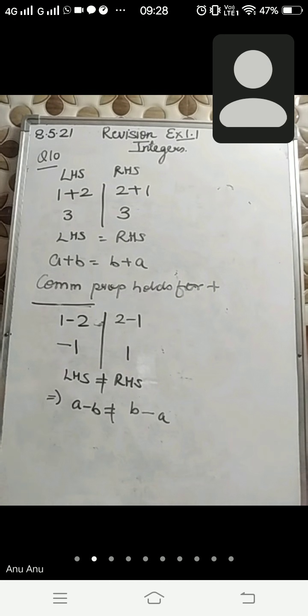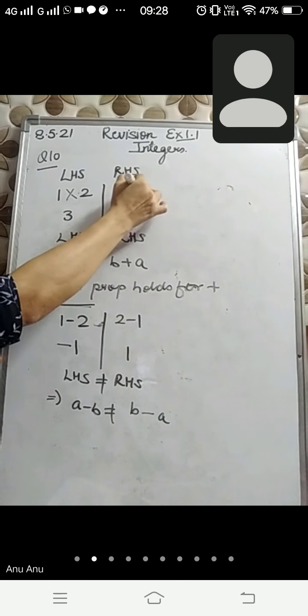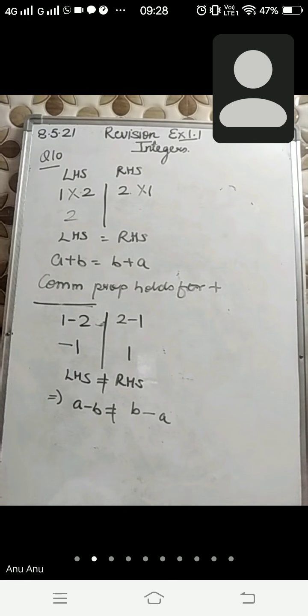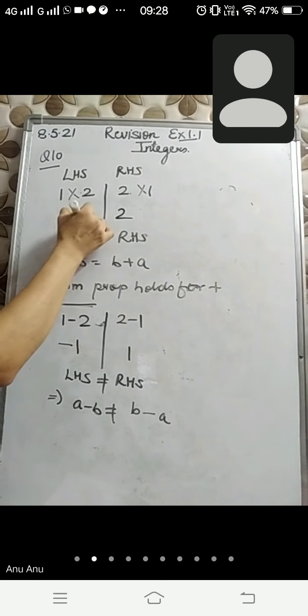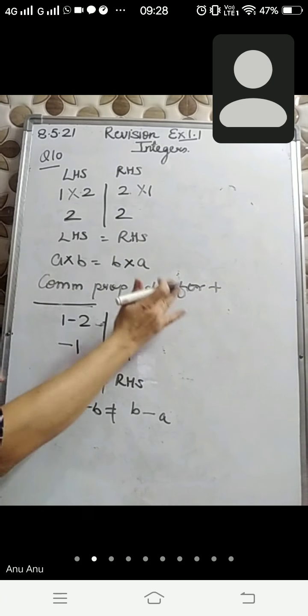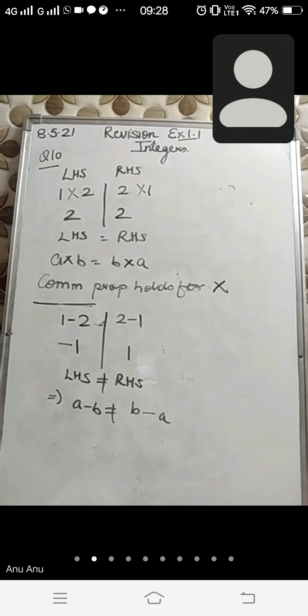Okay. Now, can we justify this property for multiplication? In this case, you will write multiply here, and 2 ones are 2, 2 ones are 2. So that means they are equal. So A multiplied by B is equal to B multiplied by A. Commutative property holds for multiplication.